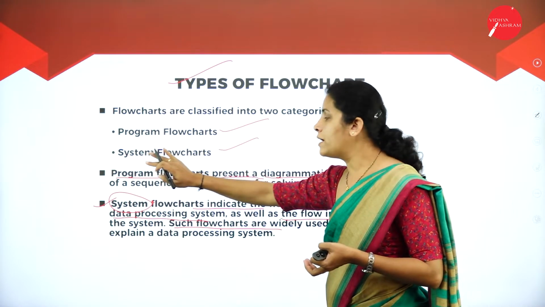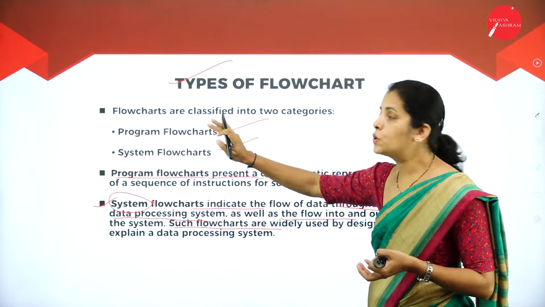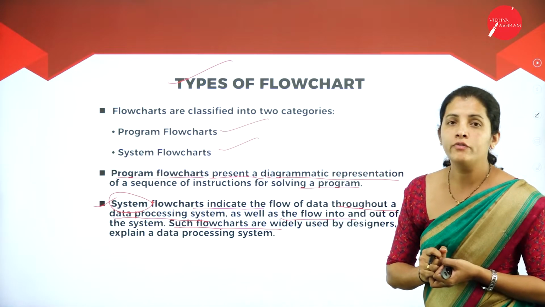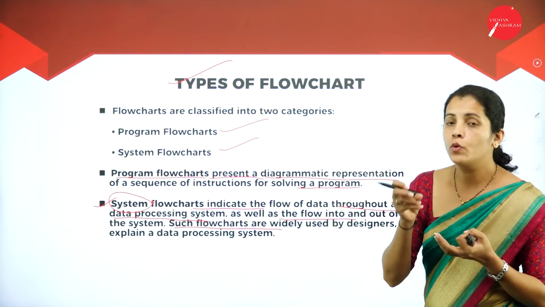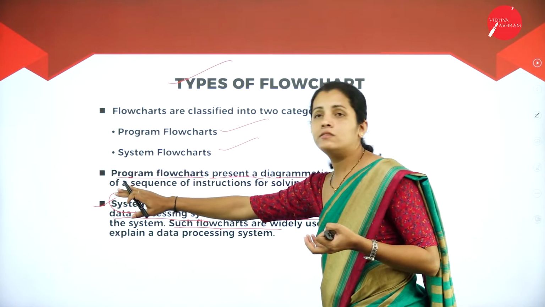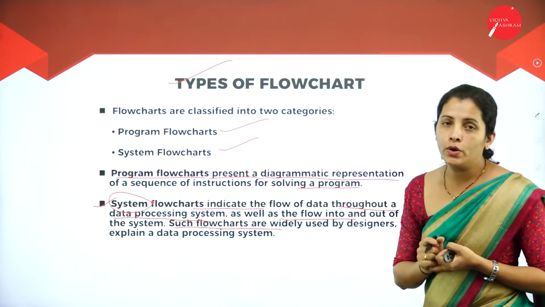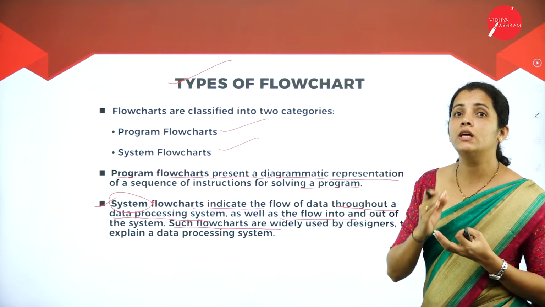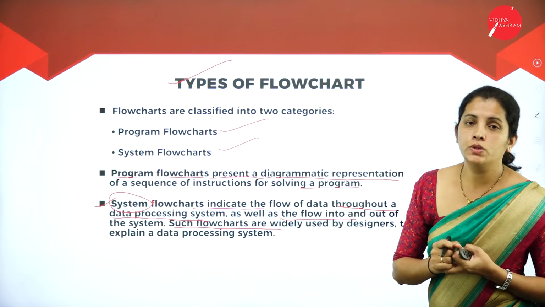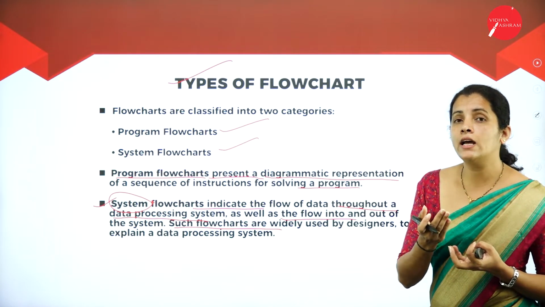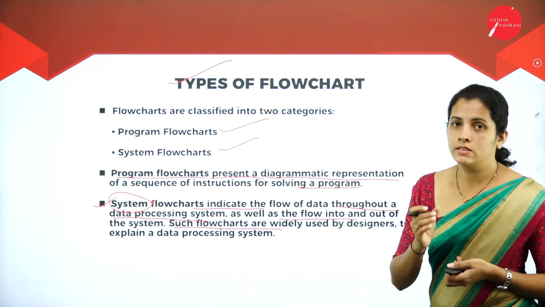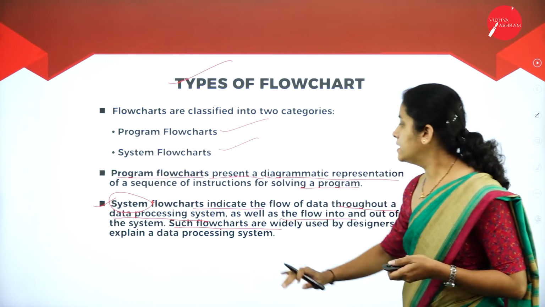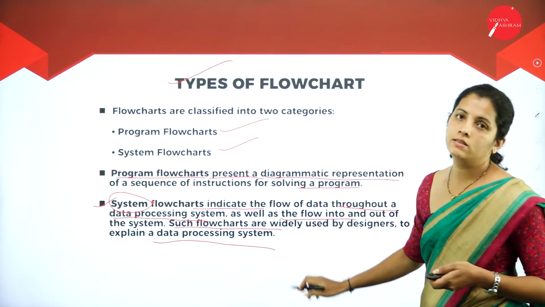So in a program flowchart, we are mainly going to concentrate on the pictorial representation of a program or problem, whereas a system flowchart is mainly going to concentrate on the data processing system. That means how the data enters into the system and how the data flows outside the system. So a system flowchart is nothing but the data processing system.